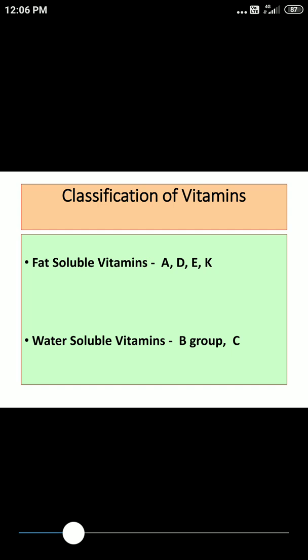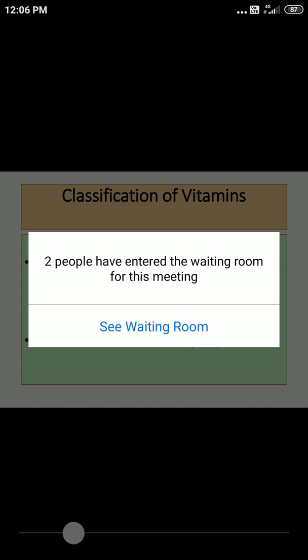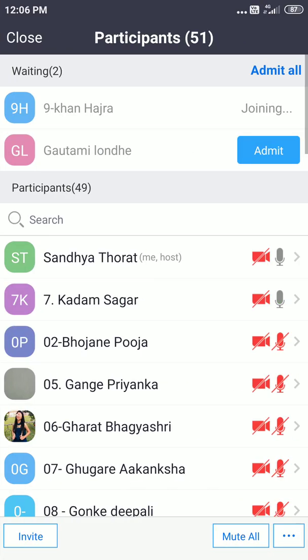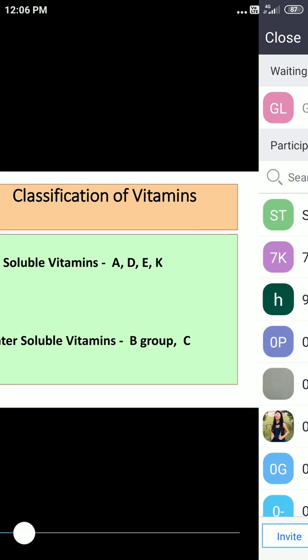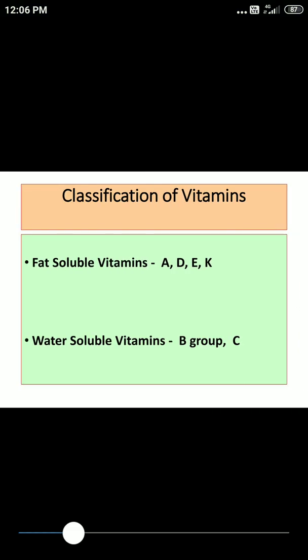Classification of vitamins. Vitamins we classified as fat soluble vitamins and water soluble vitamins. Examples under fat soluble vitamins: vitamin A, vitamin D, vitamin E and vitamin K. Whereas water soluble vitamins include B group vitamins and vitamin C.